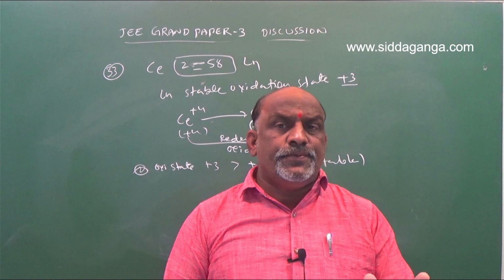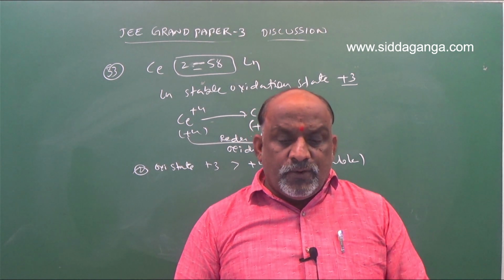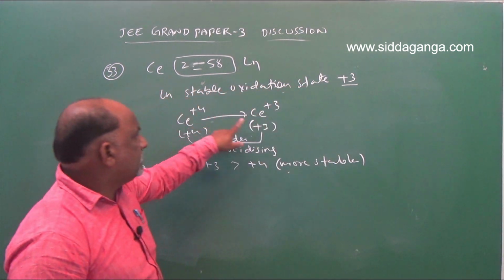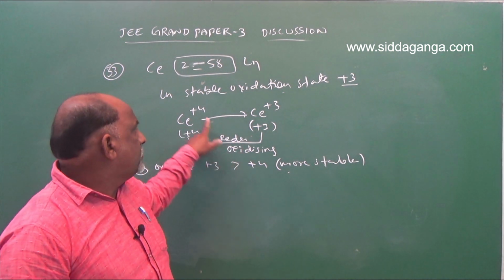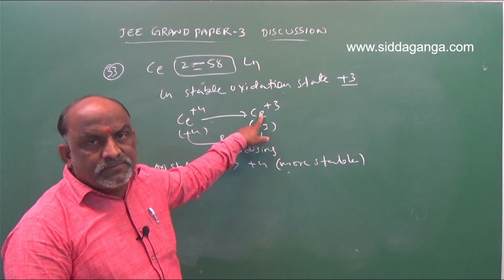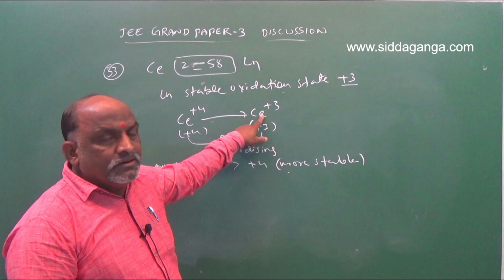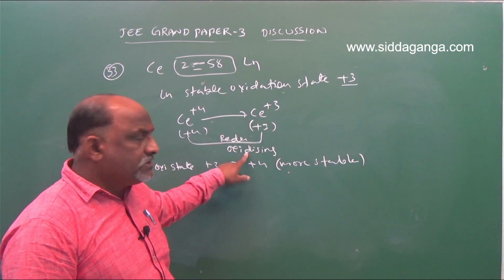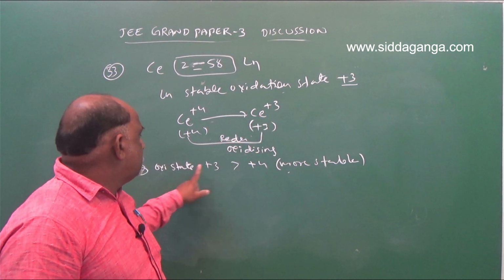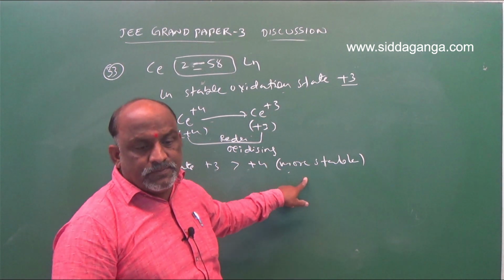So according to the options, cerium 4 plus acts as an oxidizing agent. Exactly, this is because of the reduction reaction. Because plus 4 is unstable and plus 3 is stable, for stability it undergoes reduction, so it is an oxidizing agent. And oxidation state plus 3 is more stable than plus 4.